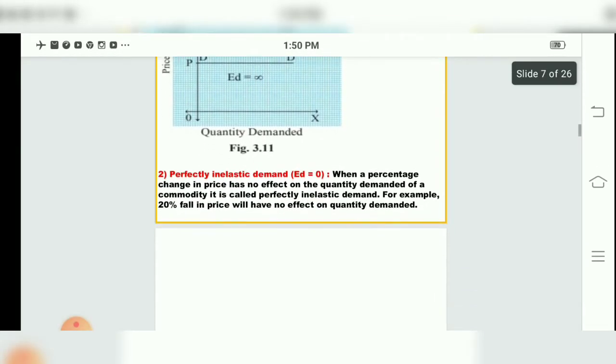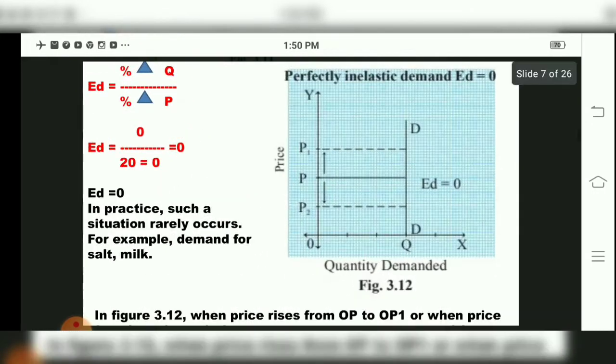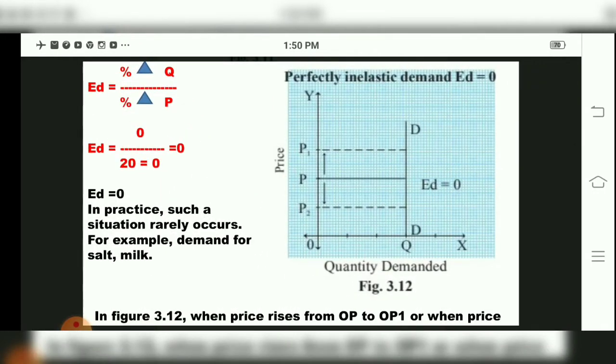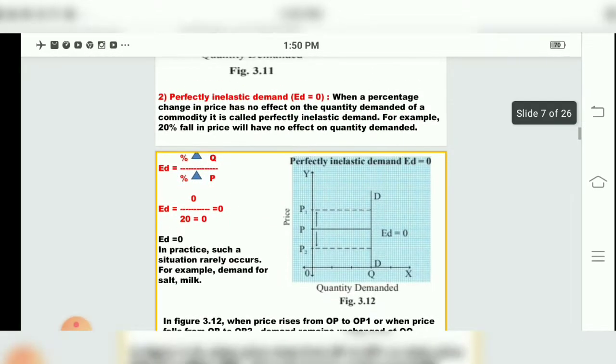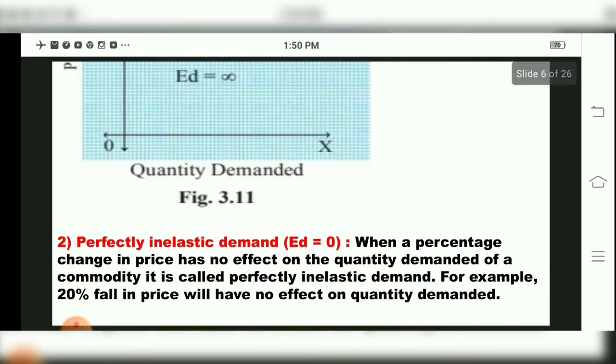Now come to the second one, children, that is perfectly inelastic demand. What is this perfectly inelastic demand? When a percentage change in price has no effect on the quantity demanded for a commodity, it is called perfectly inelastic demand, where ED is equal to 0. Keep in mind, ED is equal to 0 for perfectly inelastic demand.